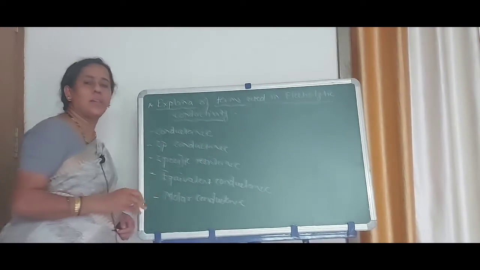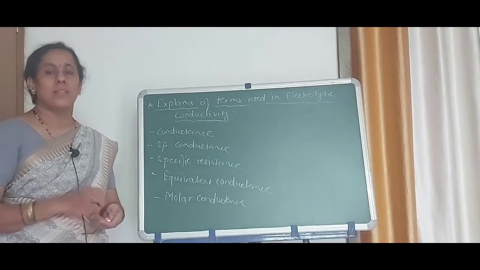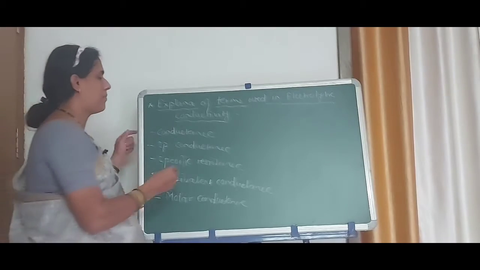Before seeing these important terms, we have to memorize Ohm's law. What is Ohm's law?